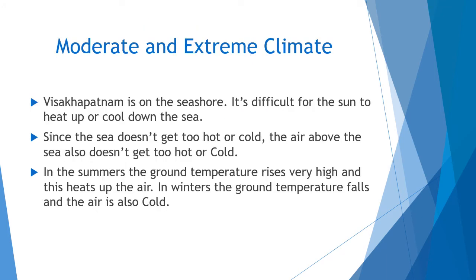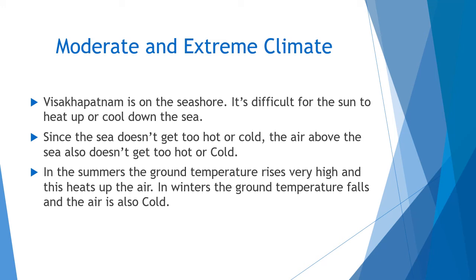That is moderate and extreme climate. For example, Vishakhapatnam gets a moderate climate. Why? Because it is on the sea coast. That means coastal areas get a moderate climate. It is difficult for the sun to heat up or cool down the sea, so it is difficult for the sea water to cool or heat up. Because of that, coastal areas almost always have a moderate climate, which means it's not too hot and not too cool.